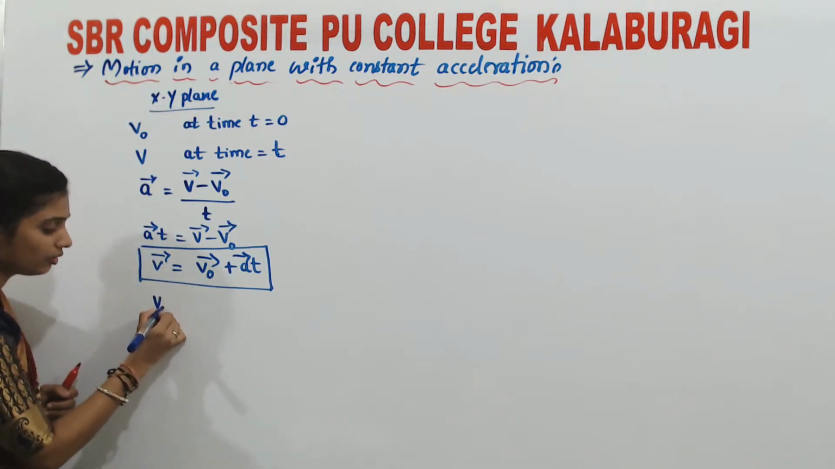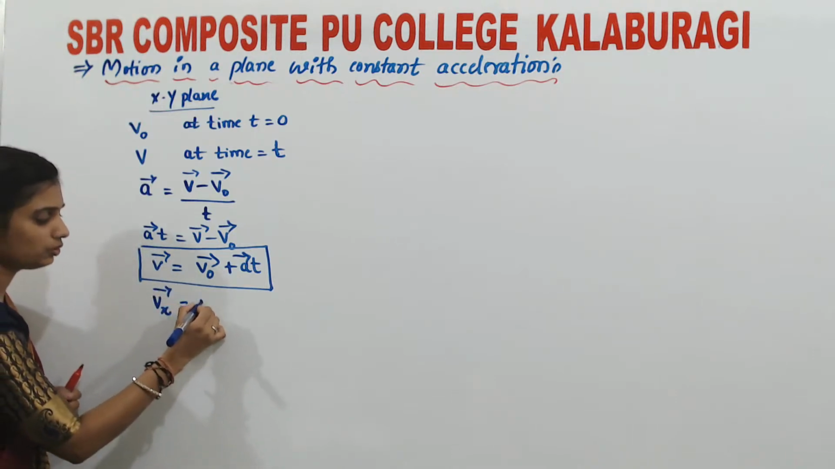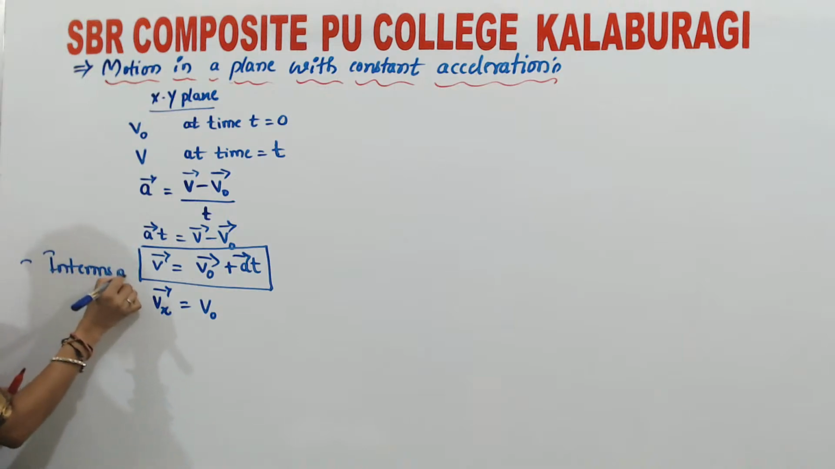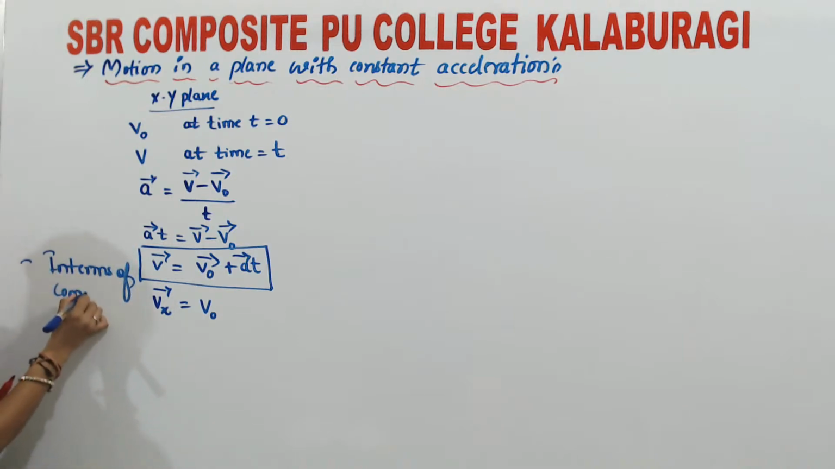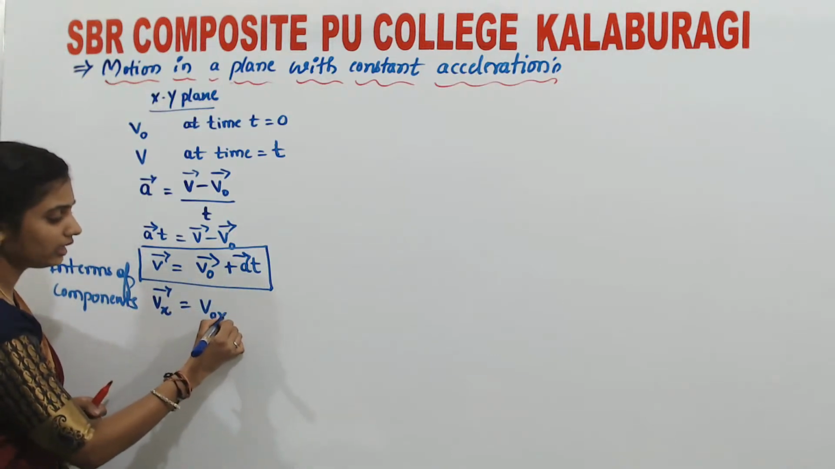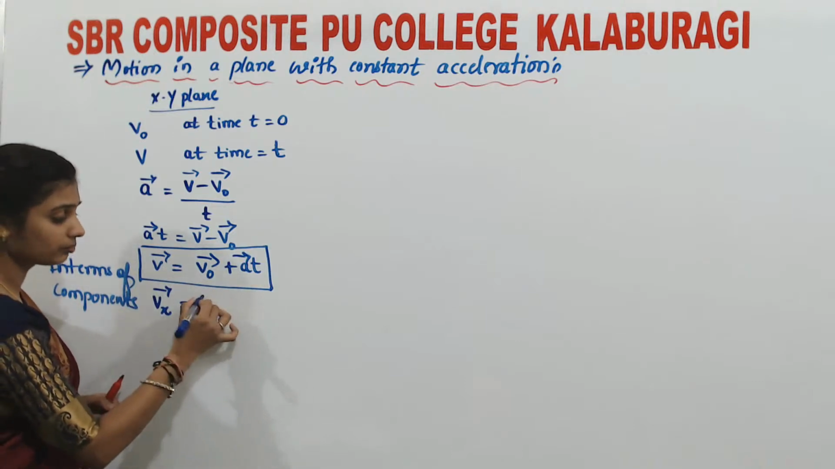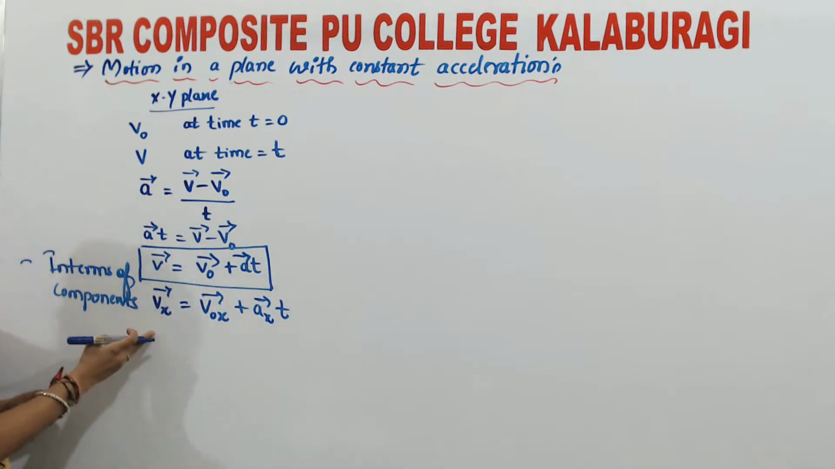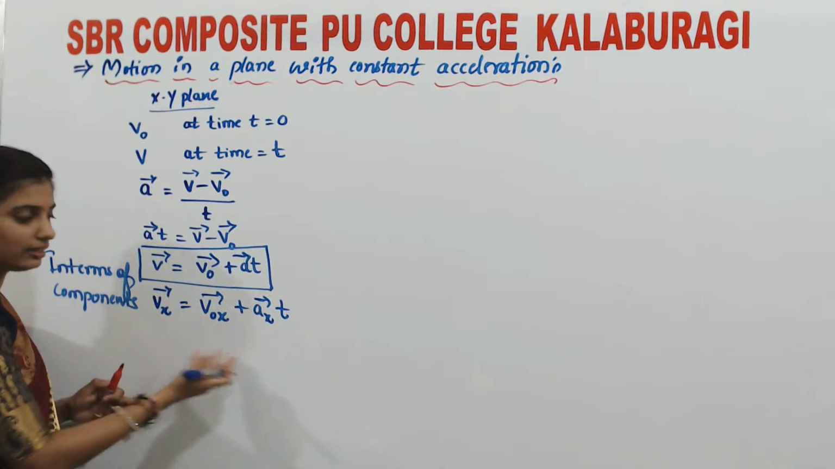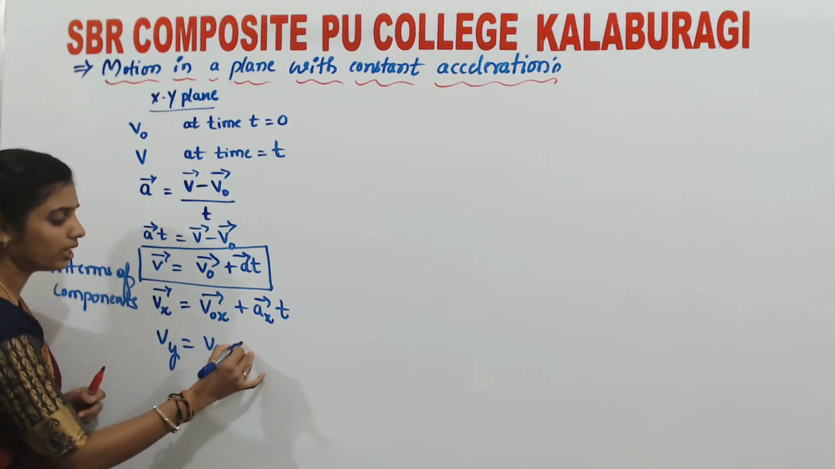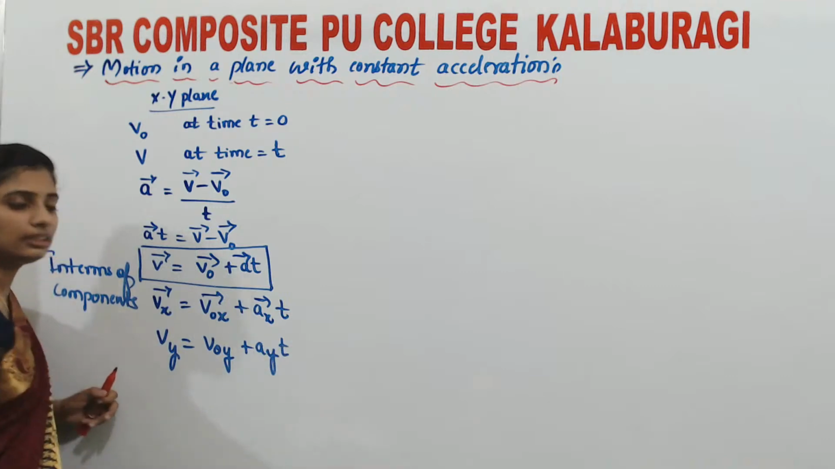So I can write vector v in terms of components. Try to understand in terms of components. What are the components I have to take, x and y? So instead of vector v naught plus vector a t, you can directly write vx equals v naught x plus ax t, like that also. So now what is vy? Vy is equal to v naught y plus ay t, isn't it?